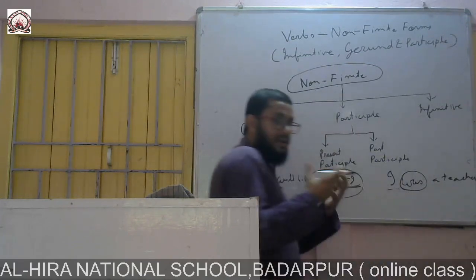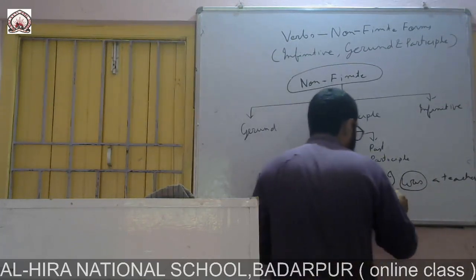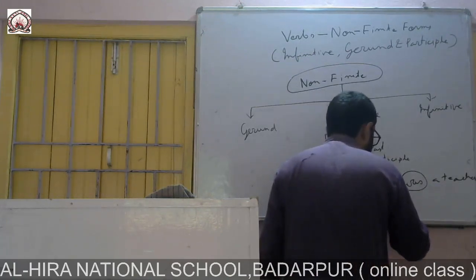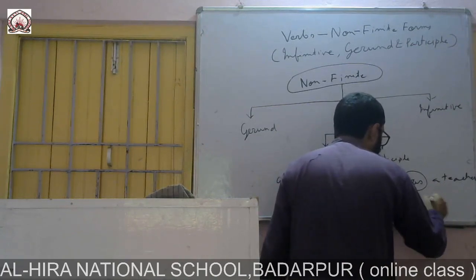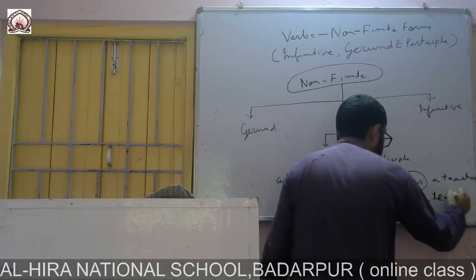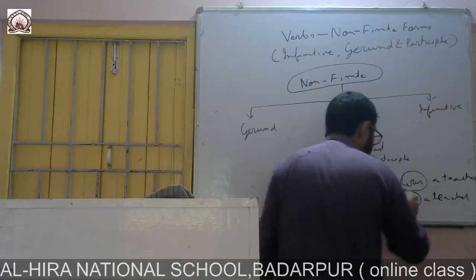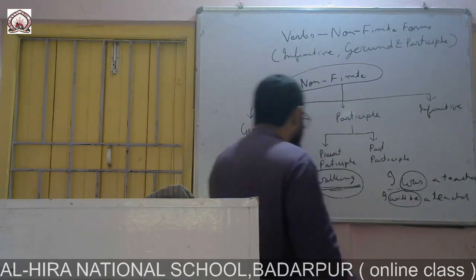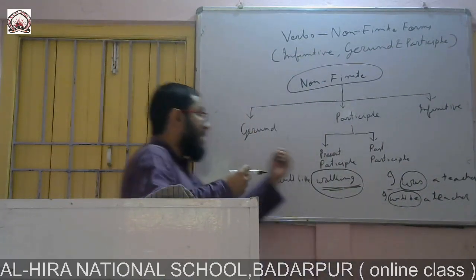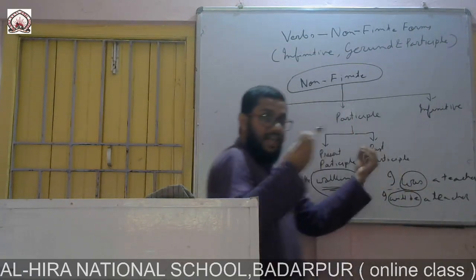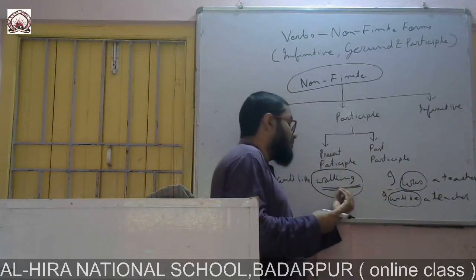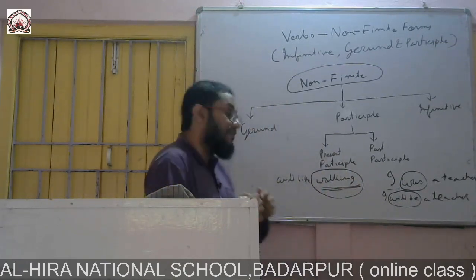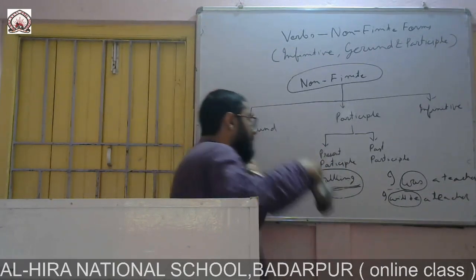For example, on behalf of yourself, you are saying, I will be a teacher. This verb has been changed here. Was has been changed. I will be a teacher. So this finite verb will be changed according to tense, according to person, according to number, but this non-finite verb will not be changed according to person, according to tense and according to number. This is the definition. Now let's come to point by point illustration.